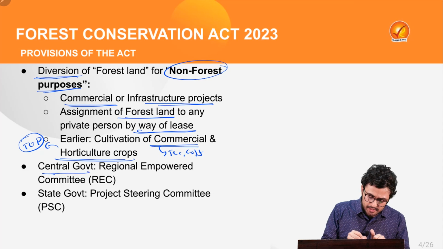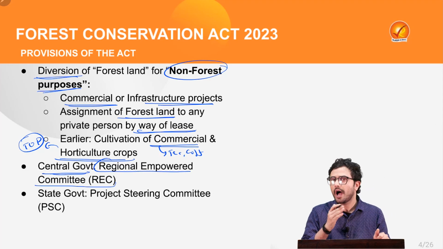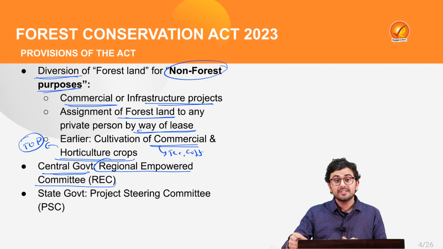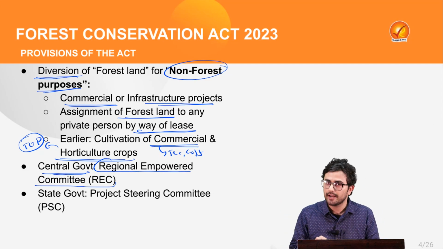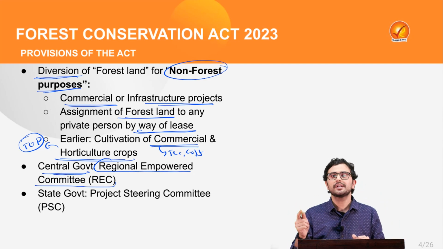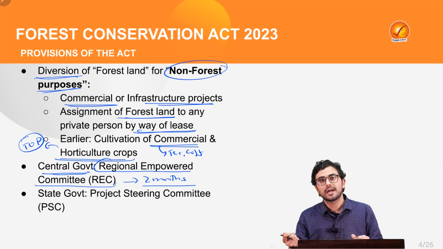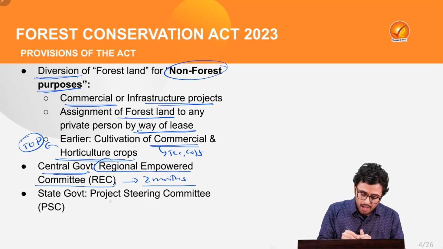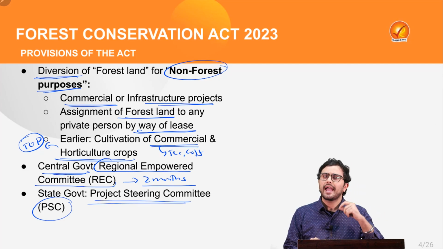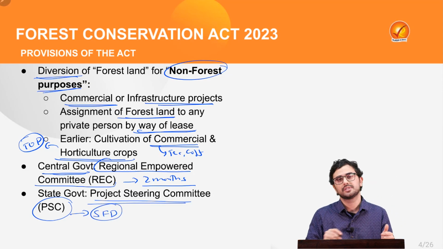At the same time, the central government is going to create a Regional Empowered Committee, REC, which is going to review any development project which requires the clearance of the forest land. Now, such review and approval for any such project has to be done within the period of 2 months. At the same time, the state governments are going to create a Project Steering Committee or PSC, which will screen any project which will be provided by the State Forest Department.